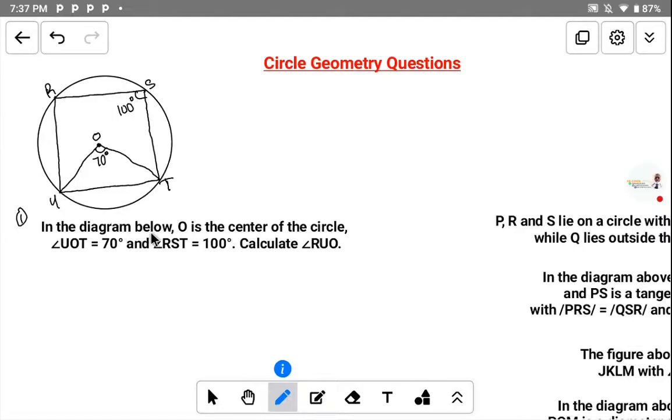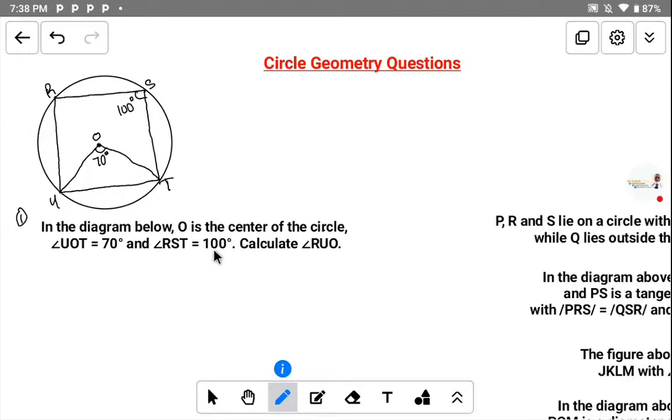In the diagram below, O is the center. The center O here is the center of the circle. If you have something like angle UOT, it means angle UOT is equal to 70 degrees. They're talking about the middle alphabet, the angle at O. And also angle RST is equal to 100 degrees.